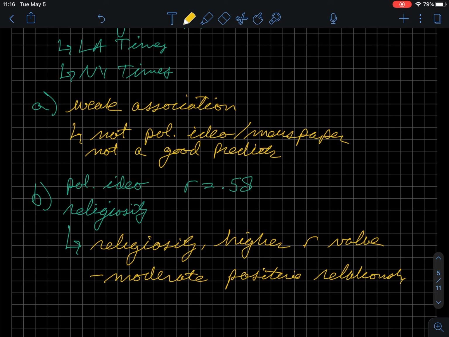Remember here, the sign just indicates which direction it is, but we look at the absolute value, the actual value here, that tells us the degree of the relationship. So just keep that in mind whenever you solve these kinds of problems. Feel free to do a few more practice ones on your own here, but hopefully it gives you an idea of how to walk through what's going on.